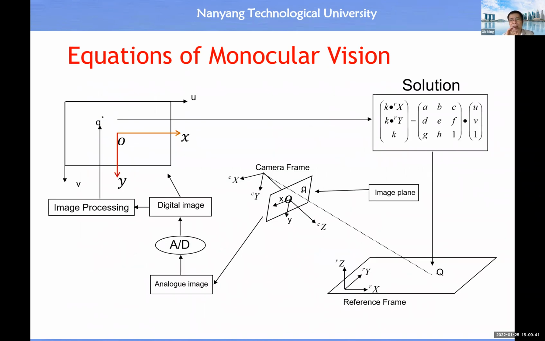Here I directly show you the solution, and I will go through the detailed proof later for you to understand why this is so. From this solution, you immediately understand it is quite straightforward. The input is the index coordinate sensed by the image sensor. Inside the digital image, we know the color information, and we also know the index coordinate, the row number and column number. For a digital image, we use U to represent the column number and V to represent the row number, so we have a UV index.